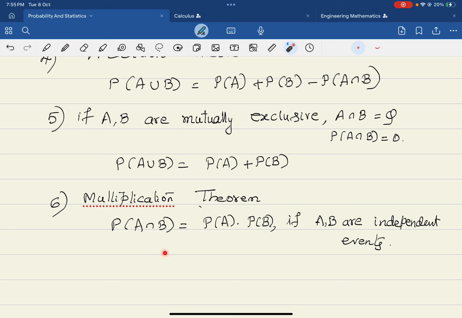And at the same time, both of them may happen, correct? So A intersection B exists, understood? So if A and B are independent events, P of A intersection B is given by the product of their probabilities. So this is about the multiplication theorem, which you have to understand.